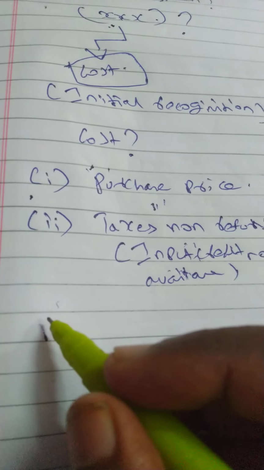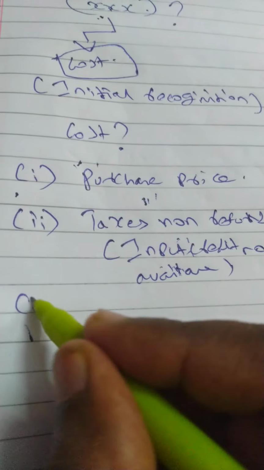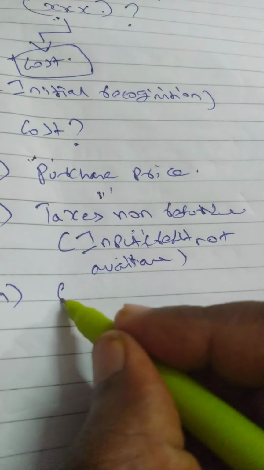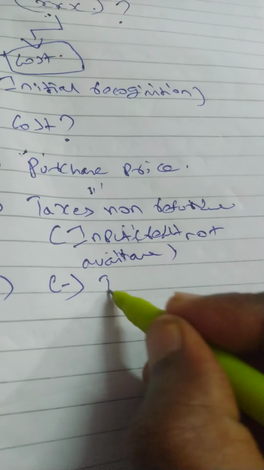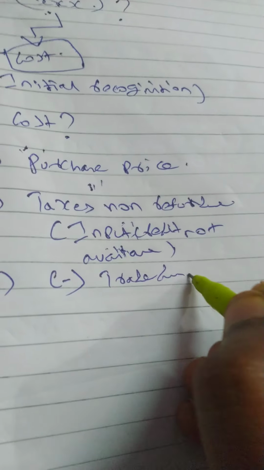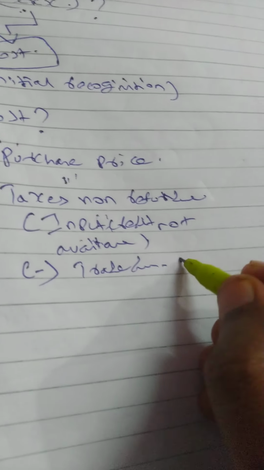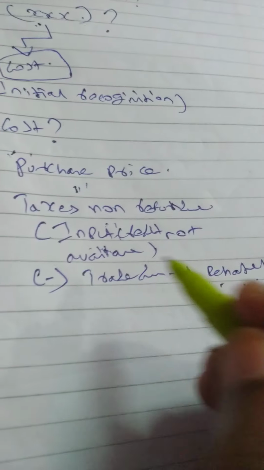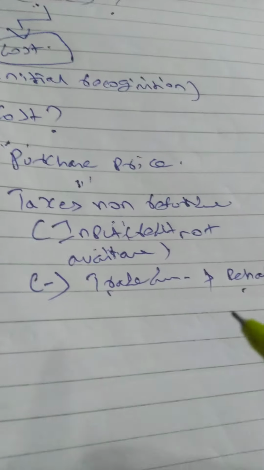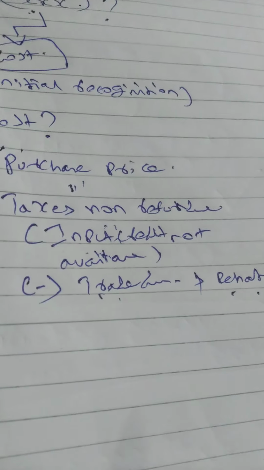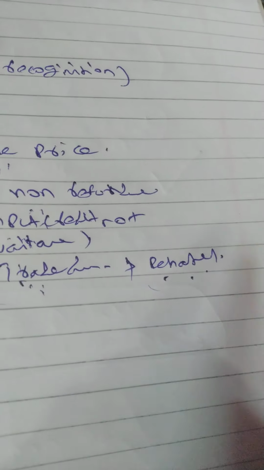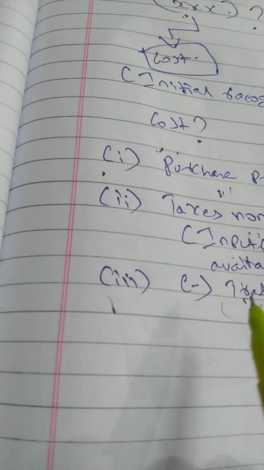Then what else? Any discounts, if you receive any discount, then less that. Trade discount, for example, and rebates. If the government is giving some rebate, that also we have to reduce, because that is not our cost. We got some discount from the seller, so that should be deducted. We got some discount from the government, that should be deducted. Okay,